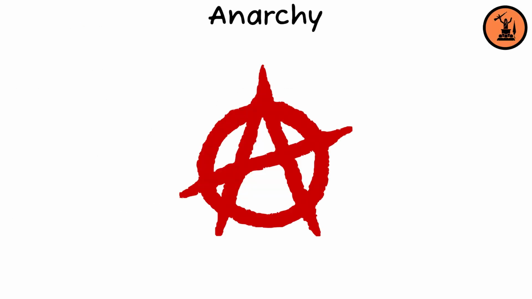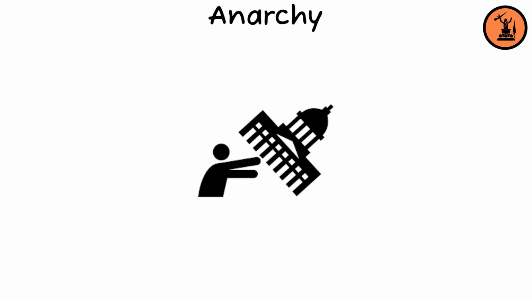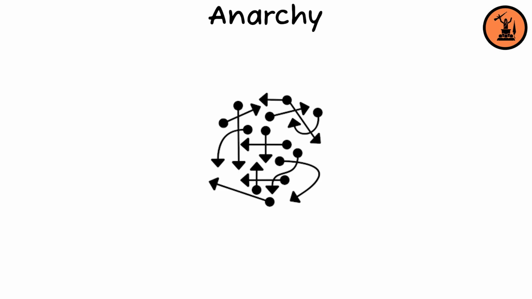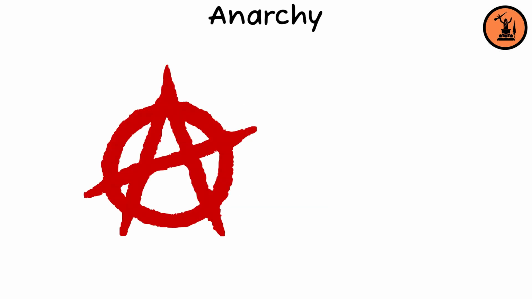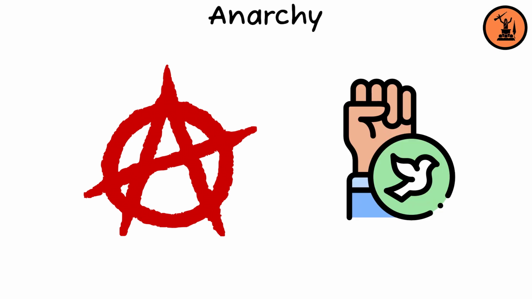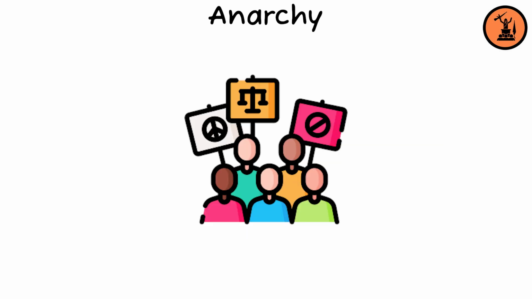Anarchy. Anarchy refers to a state of society without any governing body or authority, leading to a condition of lawlessness. While often viewed negatively as chaos, some political theories consider anarchy to be an ideal state of freedom where individuals govern themselves. The term is frequently connected with periods of revolution or civil unrest.